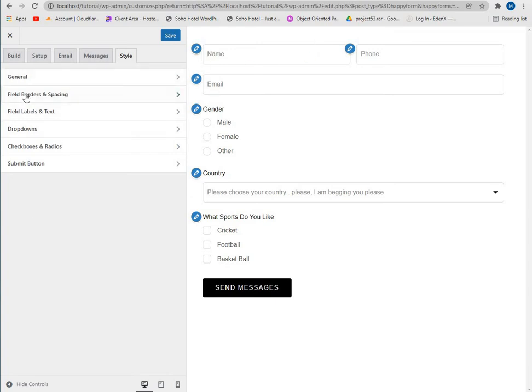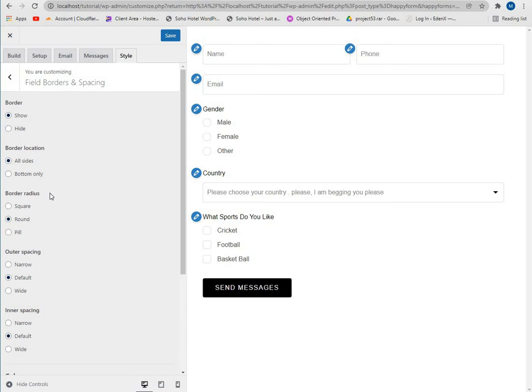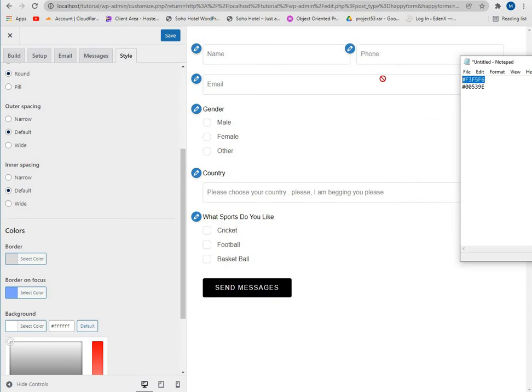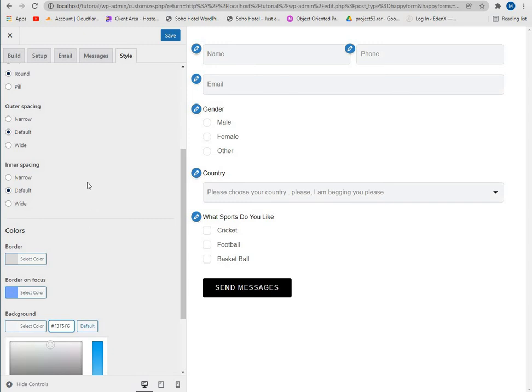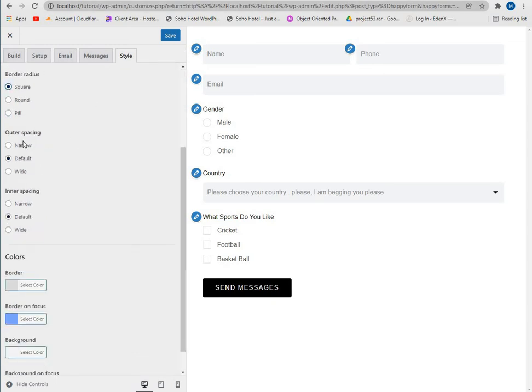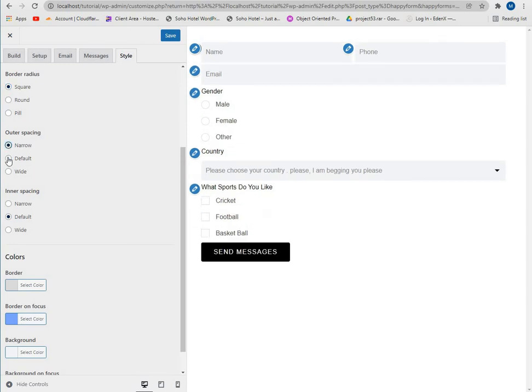Let's come here, and here let's change the background color. I'll choose like this and change. Now we don't want any border, no border height, and we want square inputs, not rounded. Good. You can also change the outer spacing. I want default.